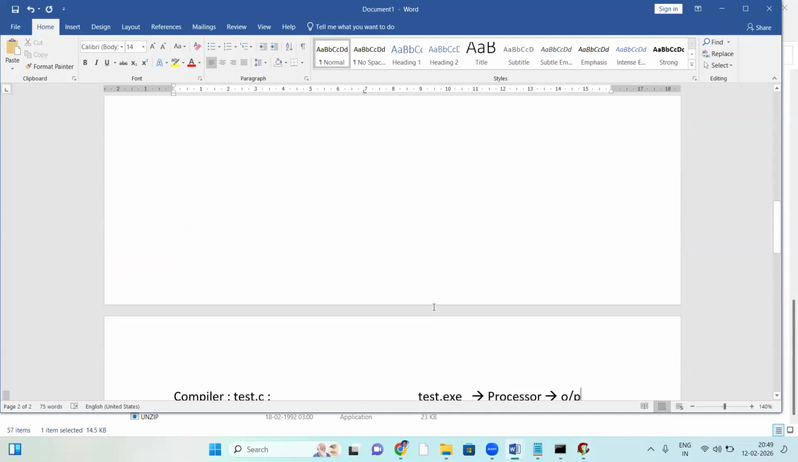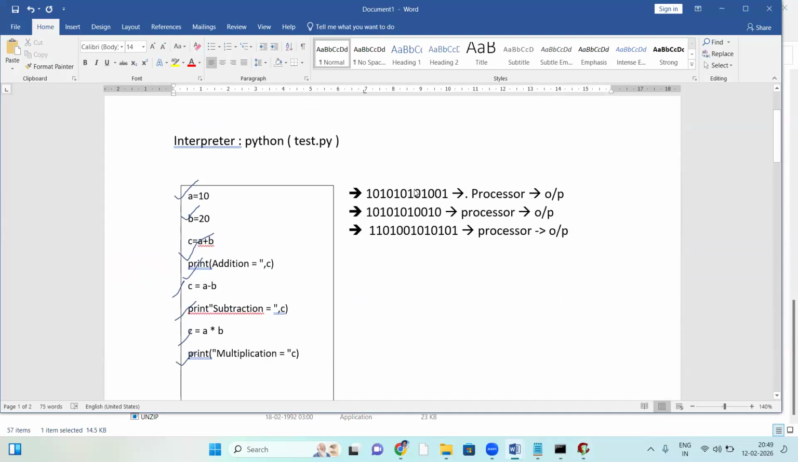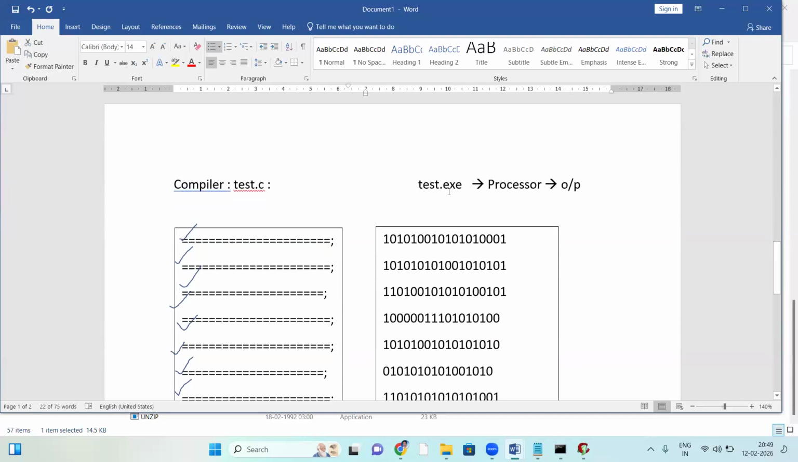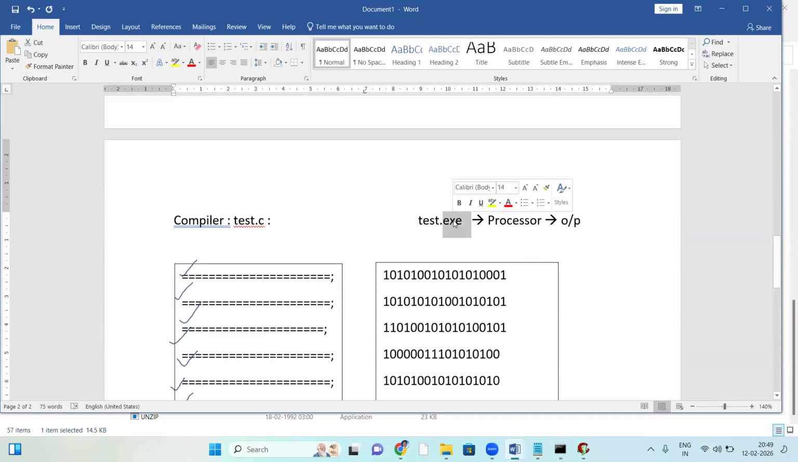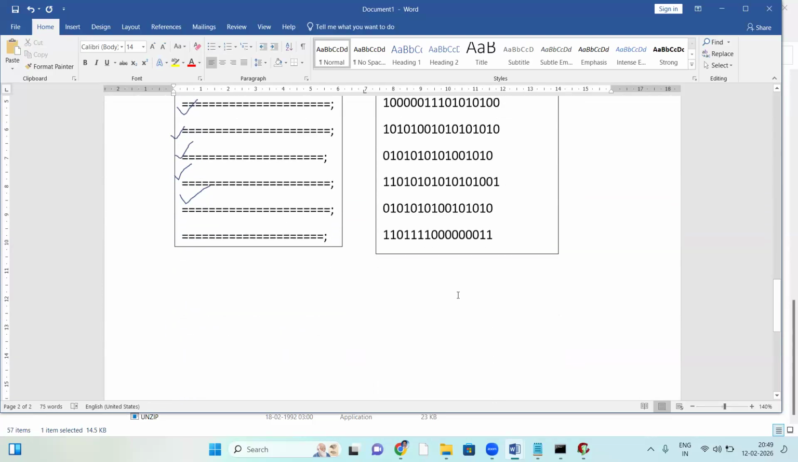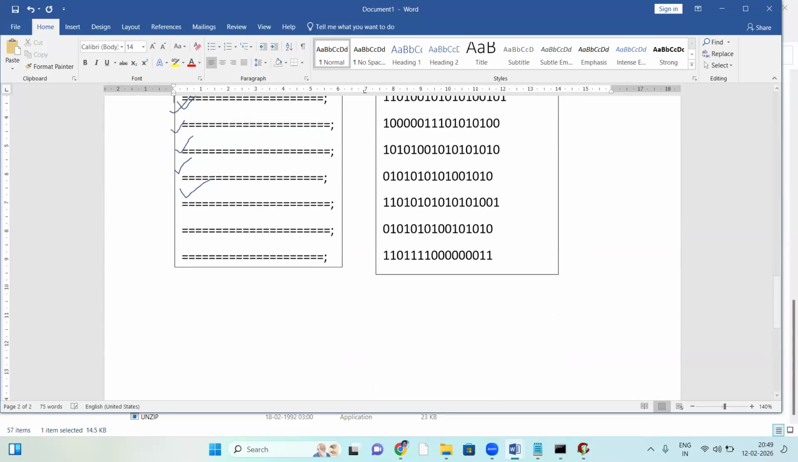Now see the difference here. The interpreter executes the code directly, not generating any exe file. The code, the binary format, is not stored anywhere, it is directly executed. But in the case of a compiler, the binary format is stored in one file called an exe file. Exe means executable file. Okay, fine.